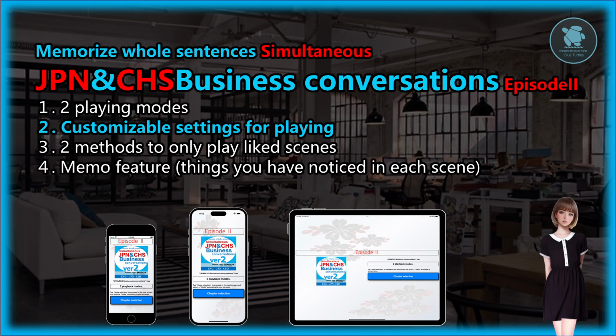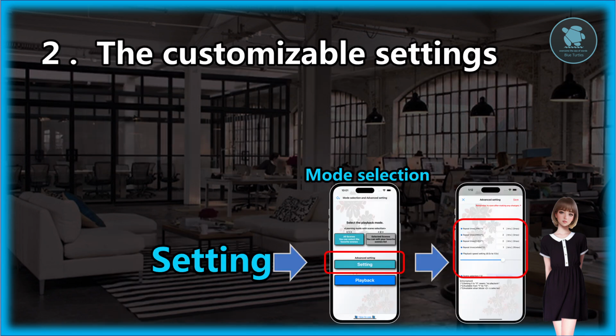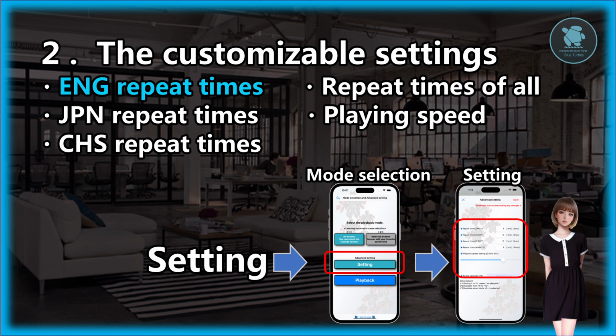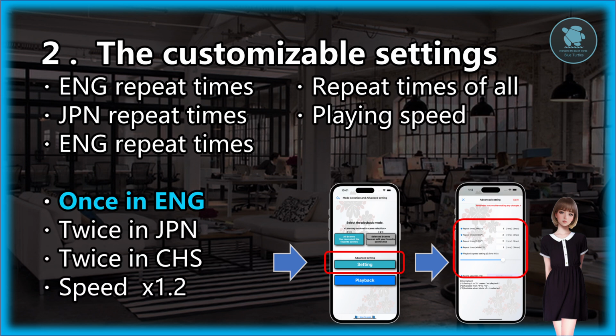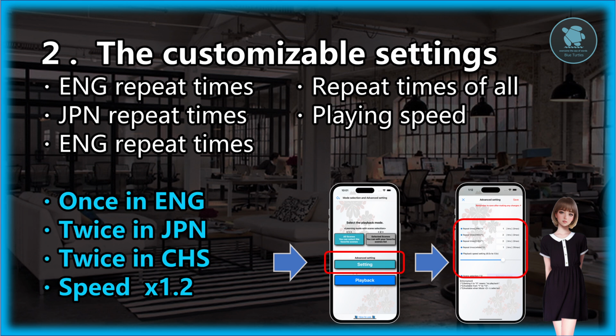We will now explain the customizable settings for playing. On the mode selection and advanced settings screen, if you tap on settings, it will proceed to the advanced settings. Here, you will be able to set up the speaking counts in English, Japanese, Chinese, and the total number of repeats, the playing speed to your liking. So try customizing them. For example, once in English, twice in Japanese, twice in Chinese, and playing speed at 1.2 times faster will look like this when set up.